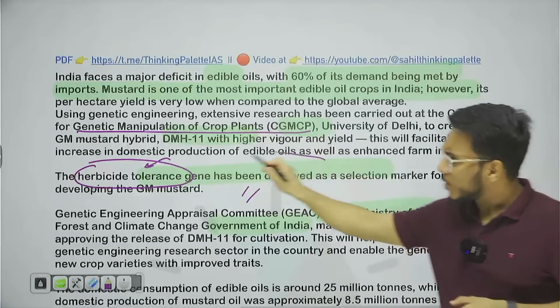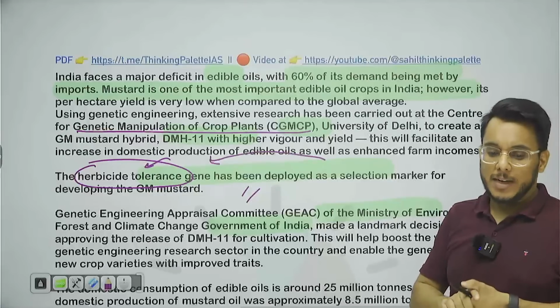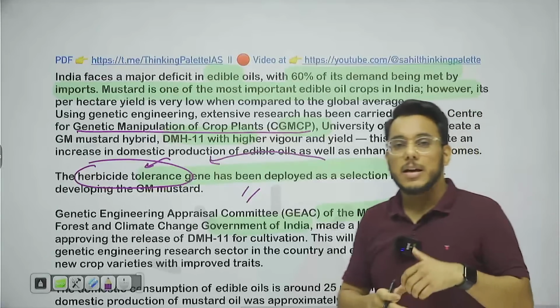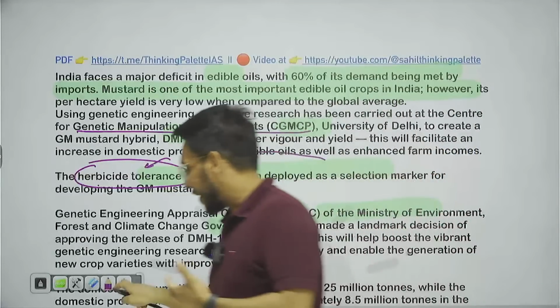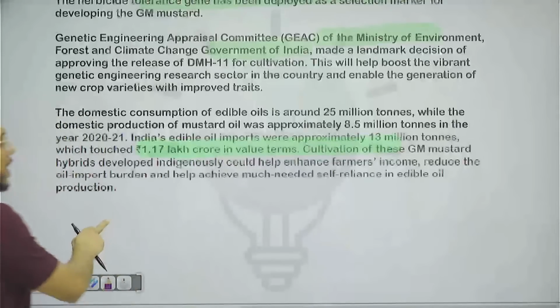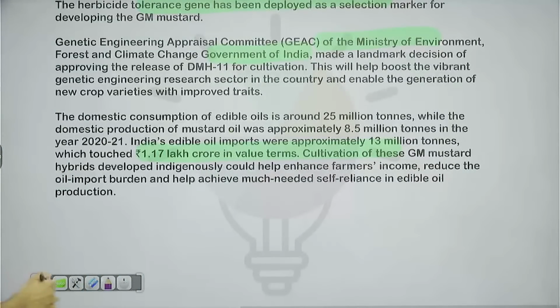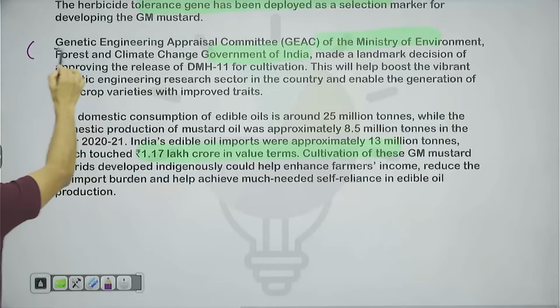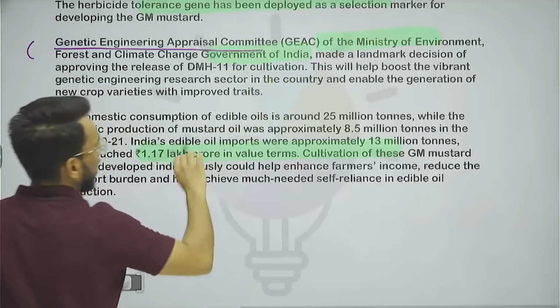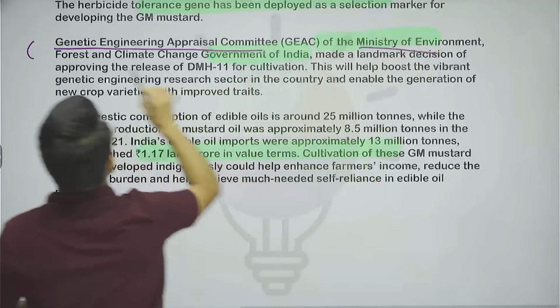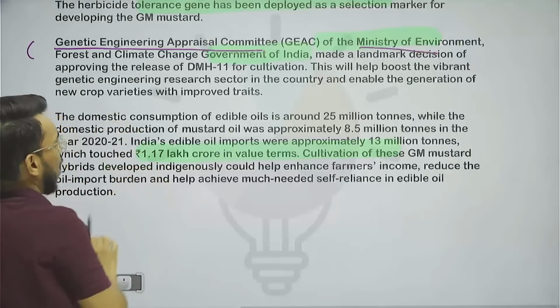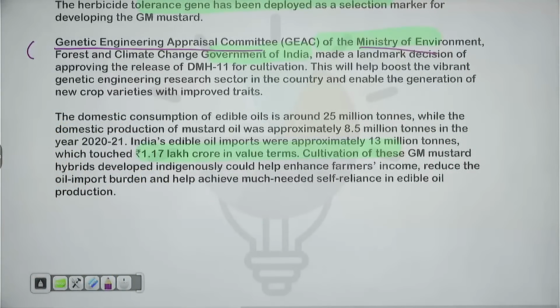Now, because of this particular reason, activists have also criticized it. They say that because of that, it becomes carcinogenic. It might lead to cancer, because safety is a big concern in that particular capacity. So, the article says that the Genetic Engineering Appraisal Committee, which is under the Ministry of Environment, has allowed DMH11 to be cultivated, and we should move to that.